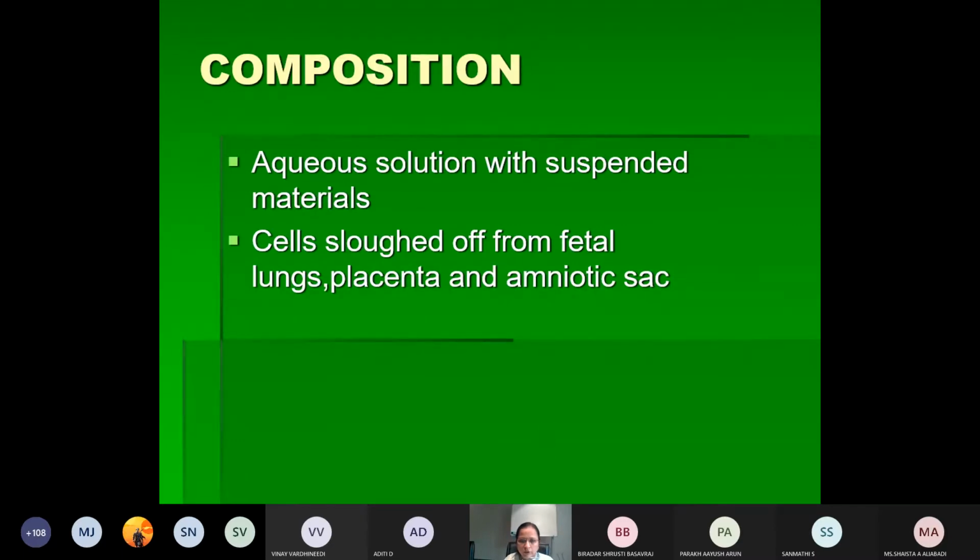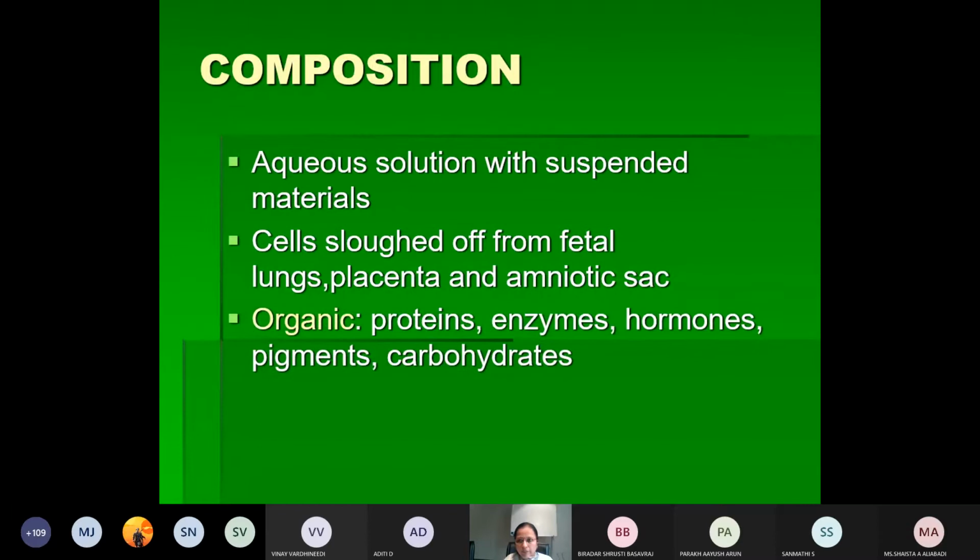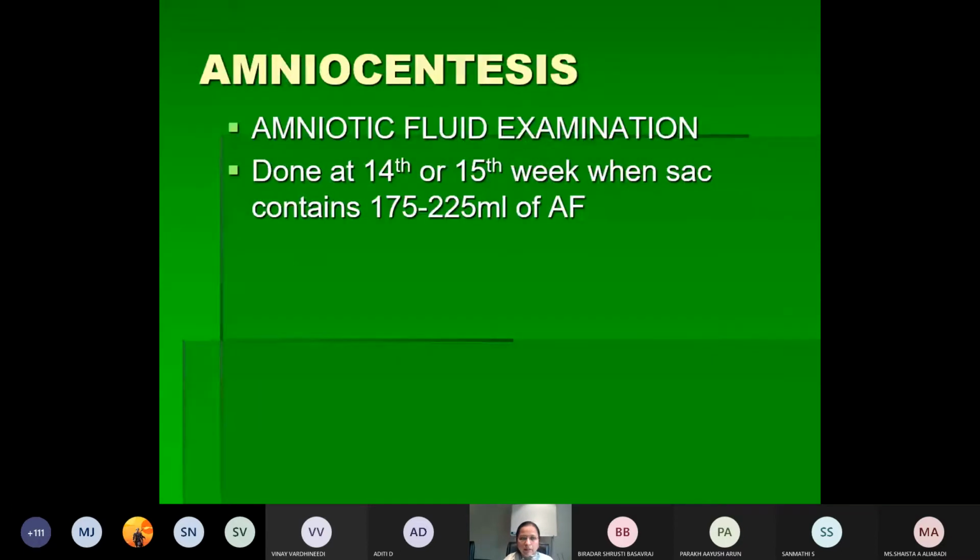Now the composition. It is an aqueous solution with suspended material. It mainly contains proteins, hormones, enzymes, pigments, carbohydrates, and the epithelial cells sloughed off from the fetus, fetal lung, placenta and the amniotic sac. Whatever cells are sloughed off will be present in the amniotic fluid. Apart from that, very important is the fetal urine. The hormones present are mainly HCG and human placental lactogen. So this is the composition of the amniotic fluid.